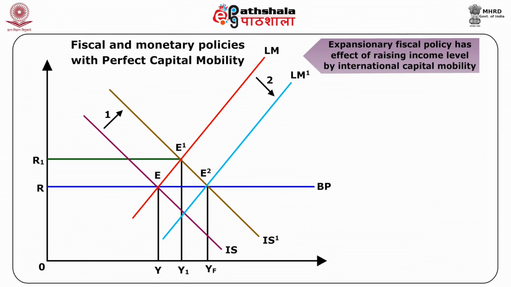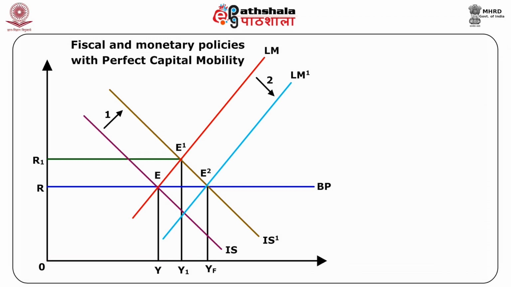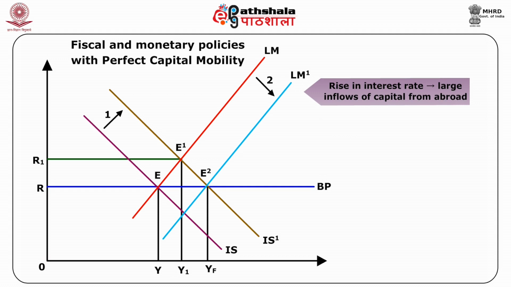The expansionary fiscal policy has the effect of raising the income level under international capital mobility, which is shown in figure. Suppose the government expenditure is increased to achieve full employment level of income OYF. This shifts the IS curve to the right to IS1 which intersects the LM curve at E1. This causes the interest rate to rise to OR1 and the income level to rise to OY1. The rise in interest rate leads to large inflows of capital from abroad.